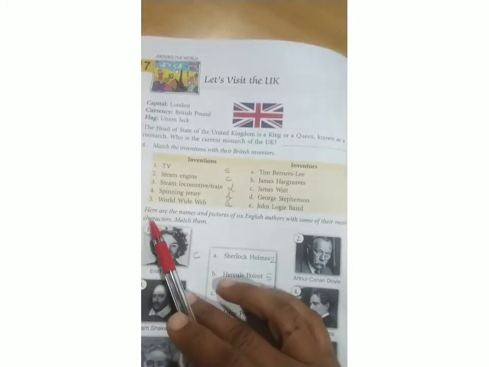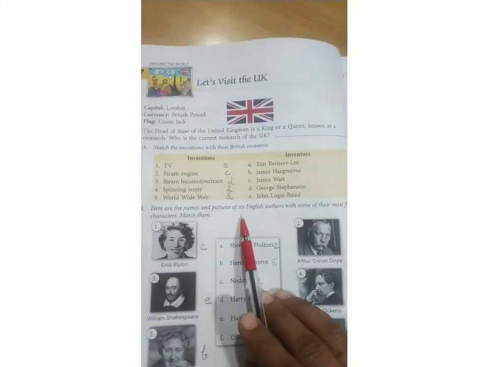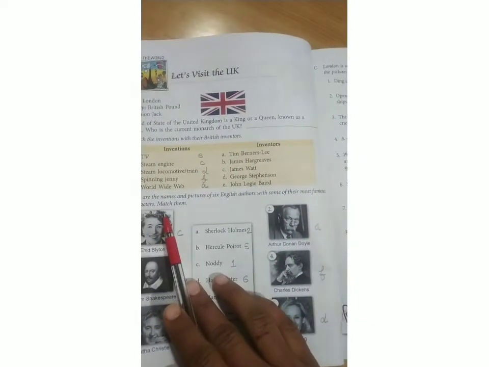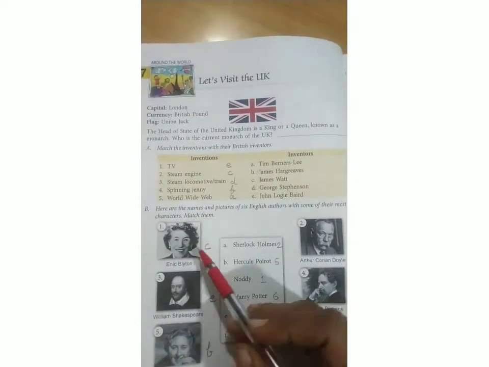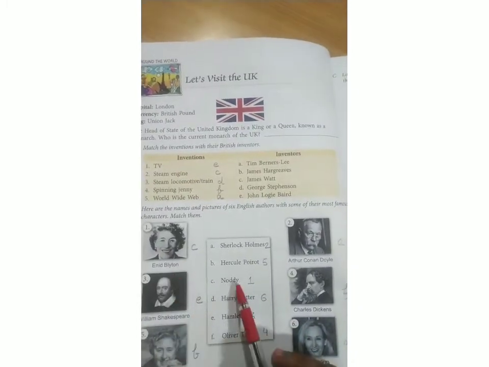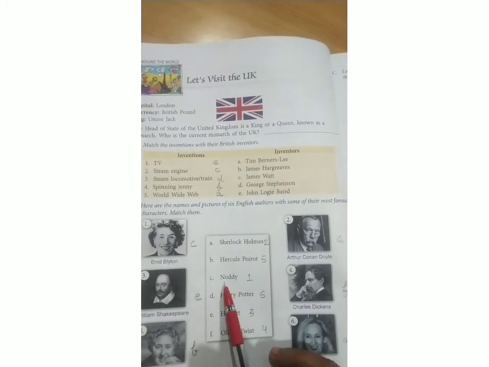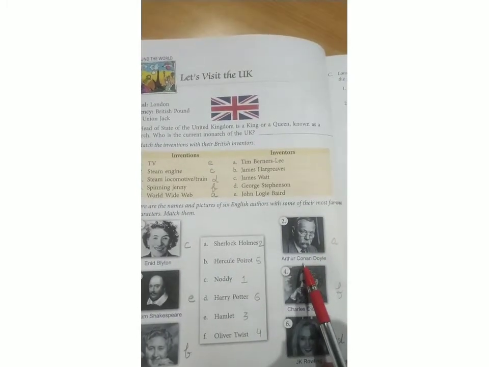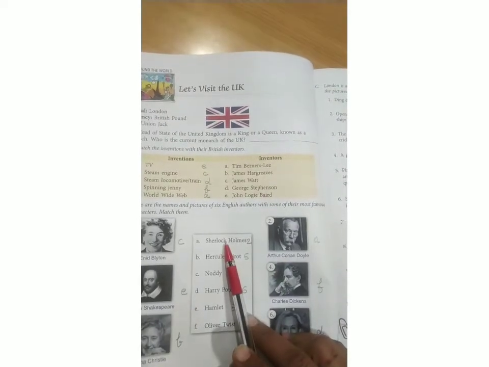Question number B. Here are the names and the pictures of 6 English authors with some of their most famous characters. Match them. First is Enid Blyton. As you know, it relates to Noddy. The second one is Arthur Conan Doyle. This relates to Sherlock Holmes. Third one is William Shakespeare.